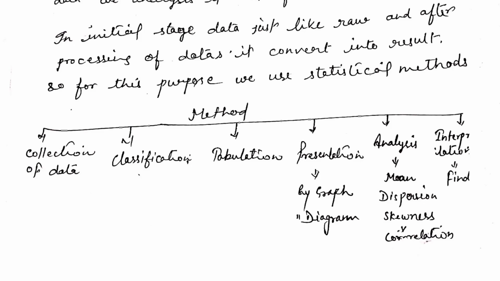So by using the statistical method, a researcher or a student can, by following the process, collect the data, classify the data, tabulate it, present it by the graphical or diagrammatic method, then analyze the data, and at the last find the results. So in this category, we have learnt about the statistical method.